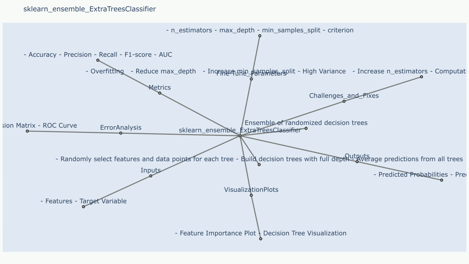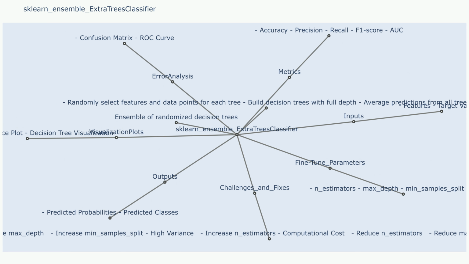Training a large number of trees can be computationally expensive, especially for large datasets. Sample use case that resulted in Challenge 1: training an Extra Trees Classifier with 1000 trees on a dataset with millions of samples and thousands of features.